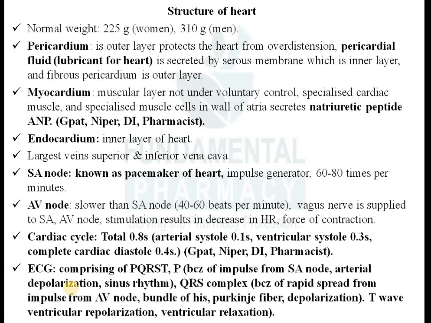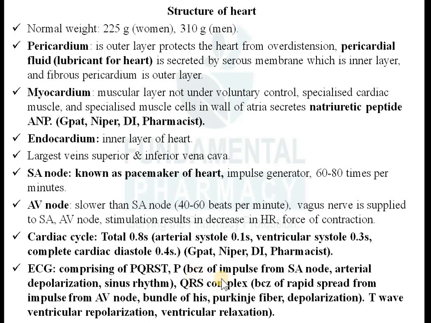Now ECG, electrocardiogram. If you try to record the electrical activity of your heart using electrodes on paper, that is known as an electrocardiogram. A typical ECG will show you these kinds of waves: P, Q, R, S, T. P will be short, Q, R, S will be a complex, and T will be short again.